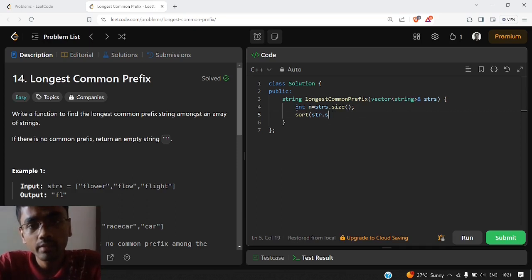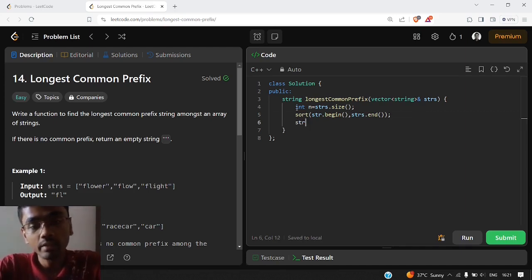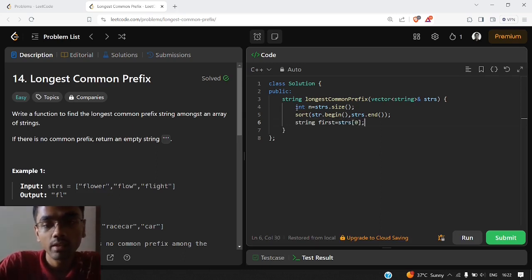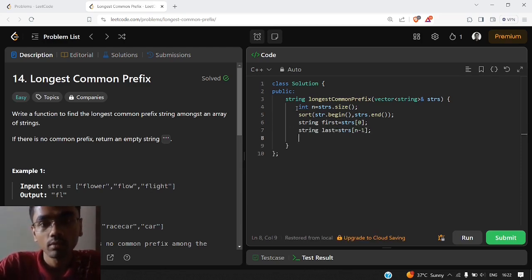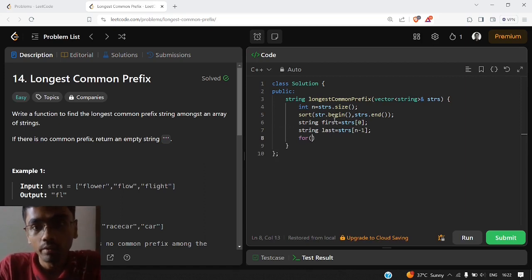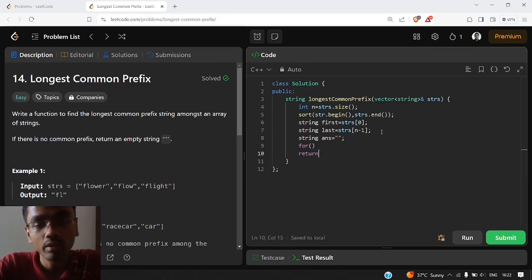First we will sort the array, and we will take the first string and the last string. What is the first string? strs of 0. What is the last string? strs of n minus 1. We will now loop through both of these strings to find our longest common prefix. We will maintain our answer, initially empty, and whatever comes out to be our answer, we would return it in the end.